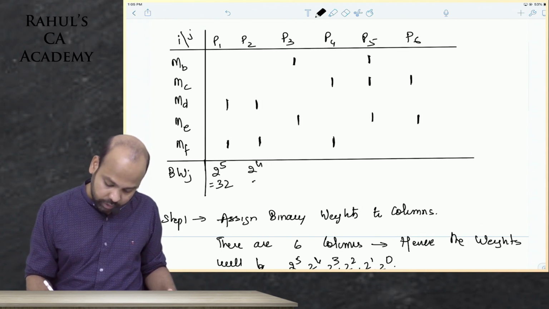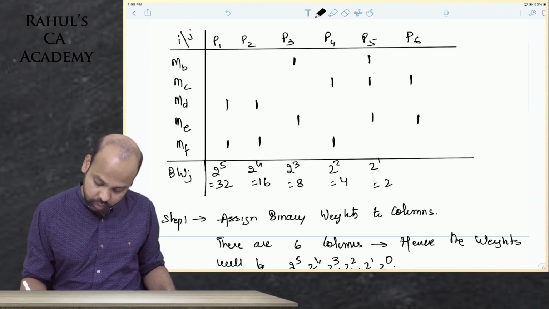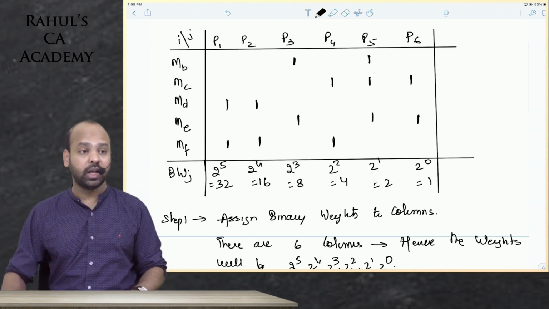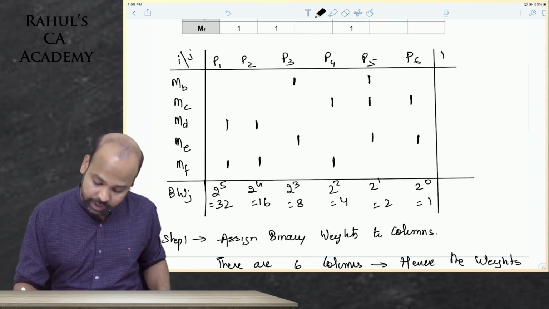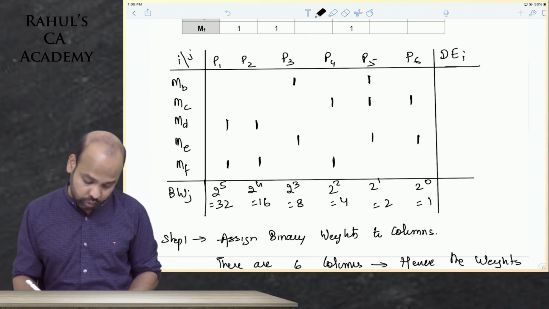2 power 4, that is 16. 2 power 3, that is 8. 2 power 2, that is 4. 2 power 1, 2. 2 power 0, 1. After this, beta, what you do is compute decimal equivalent for rows, because you've assigned weights to columns. You compute decimal equivalents as such for rows. So I hope everyone knows how to do that.